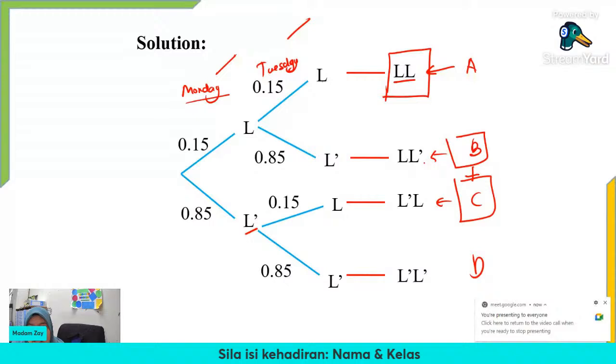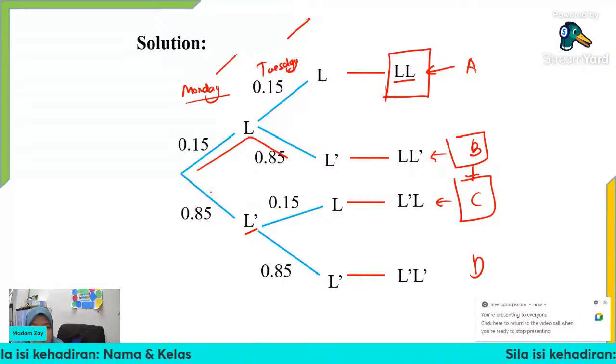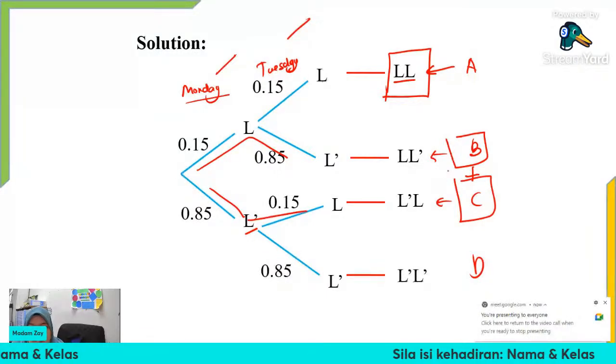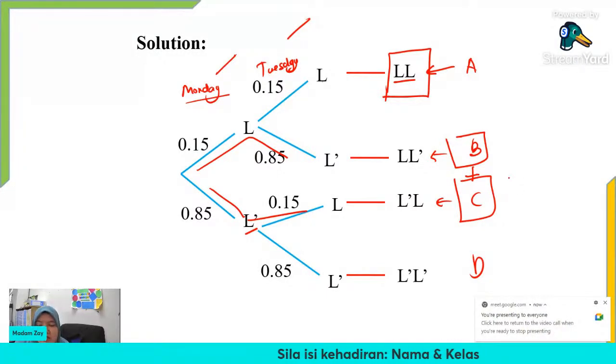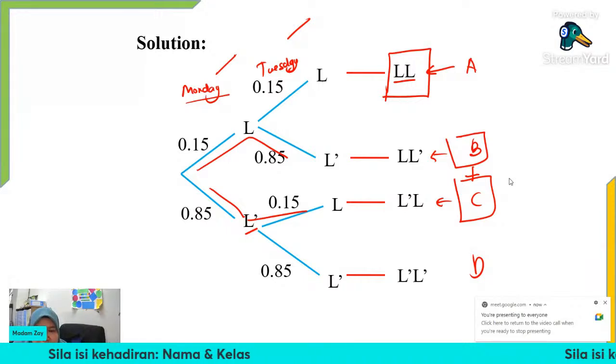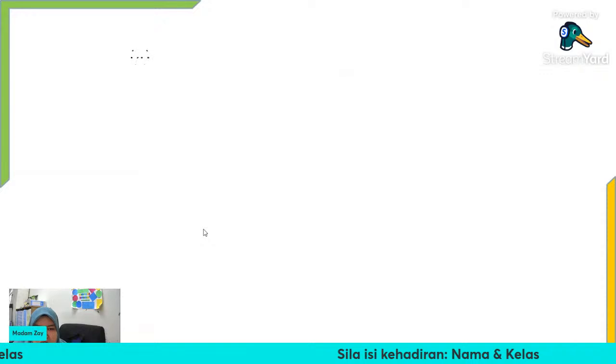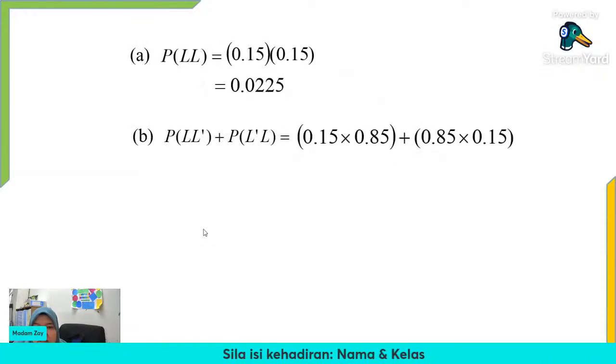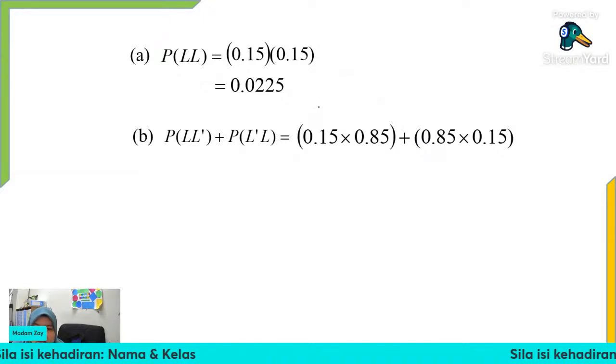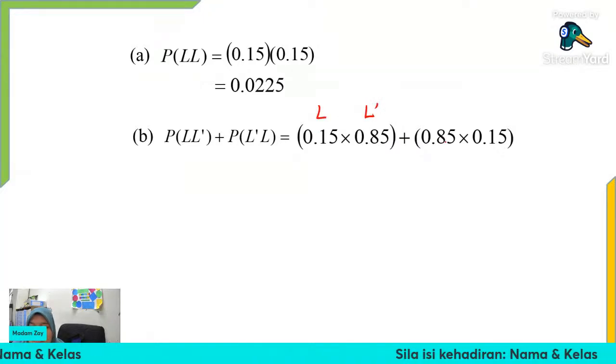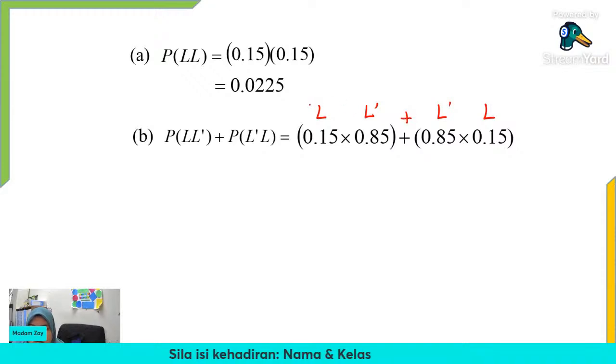So late, not late: we multiply along the branch, and then not late and late along the branch also, and then add up. This is what it means to multiply along the branch and add up between the branches. So what is the answer for question B? 0.15 multiplied by 0.85. This one is late, not late. And the second one is not late multiplied by late. So we add up these two outcomes.